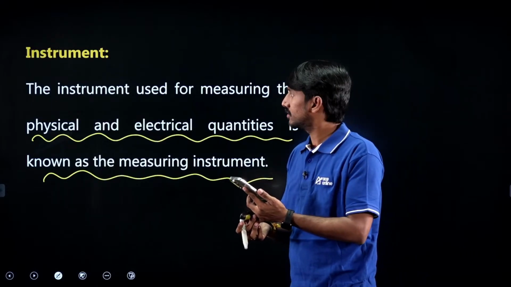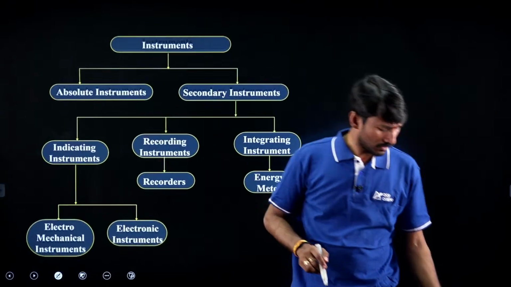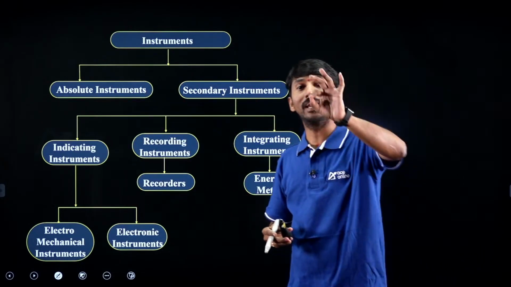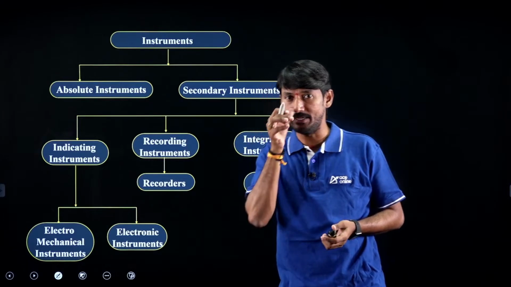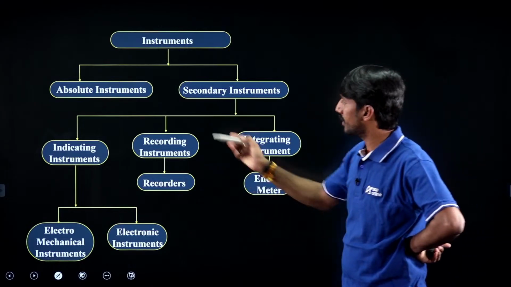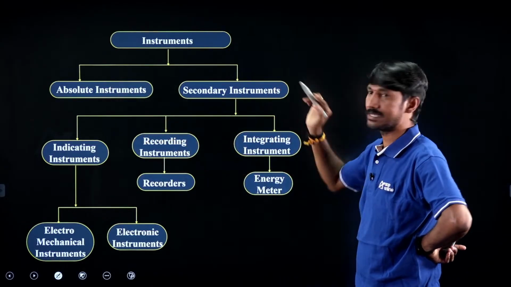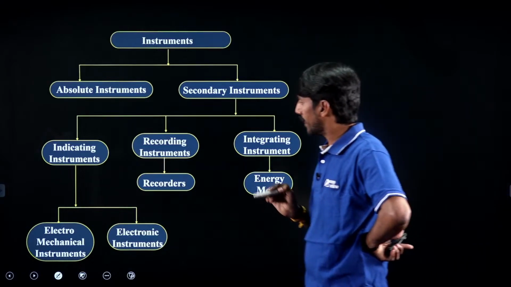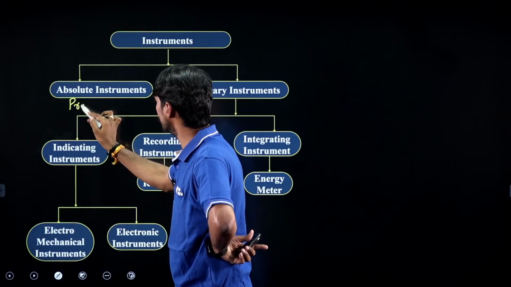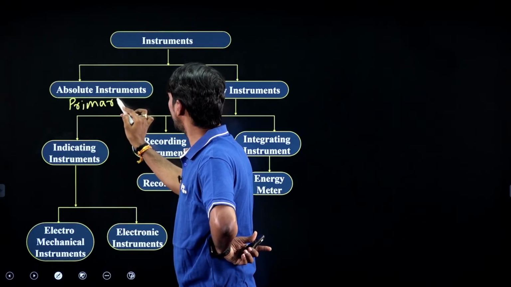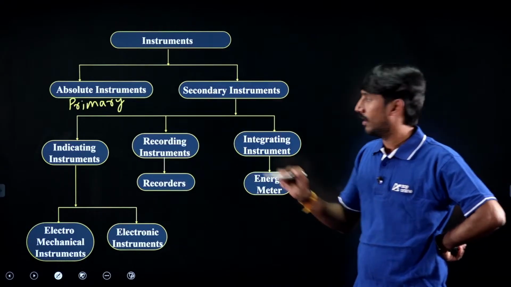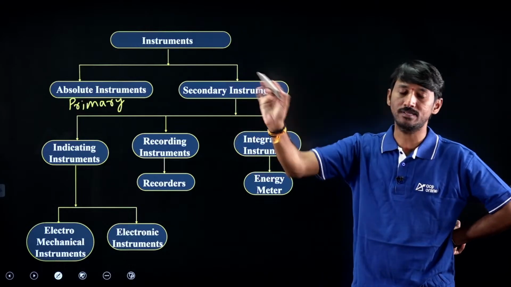And the next topic here is, from this classification only, right, you may be getting the question directly in the RRB JE level. What is it? Instruments are classified into two basically. One is absolute instrument, second one is secondary instrument. The first point is absolute instruments are also called as primary instruments. Okay, absolute instruments are primary, both are same.